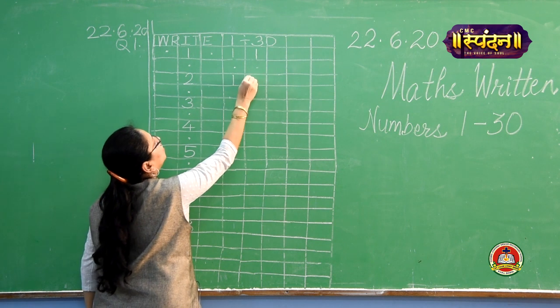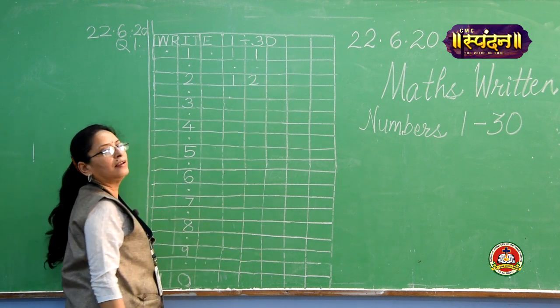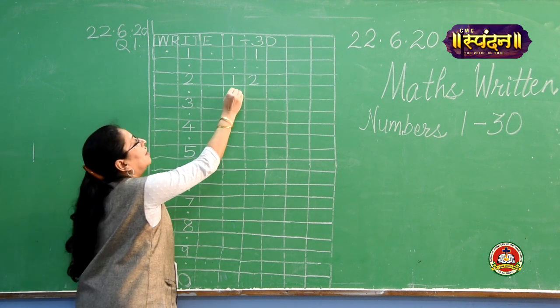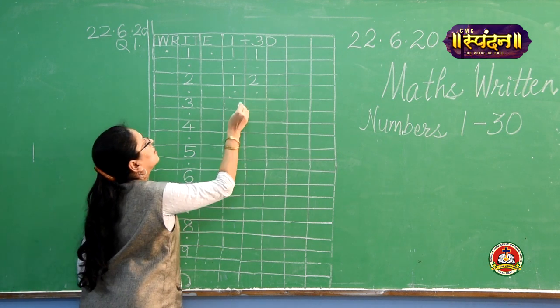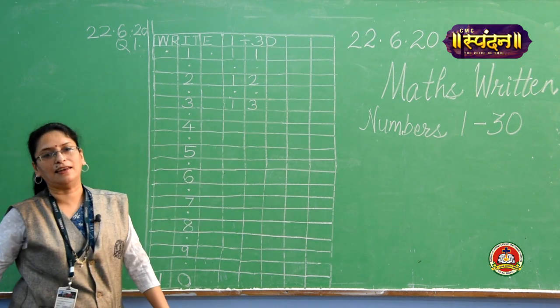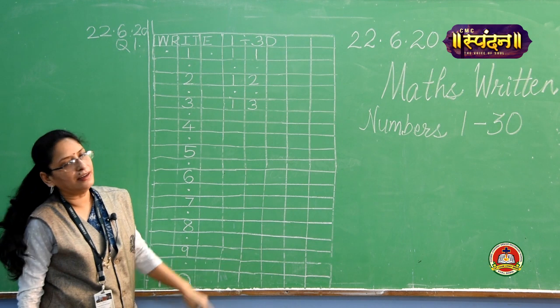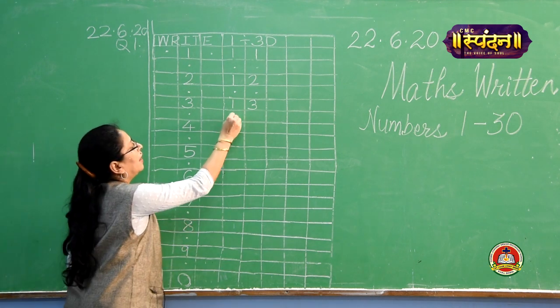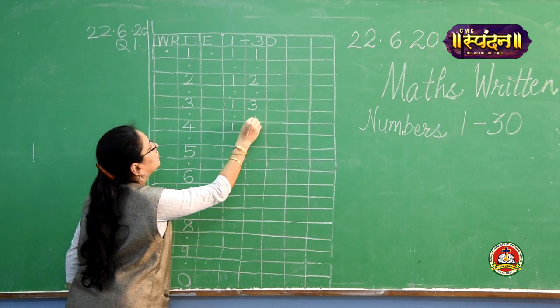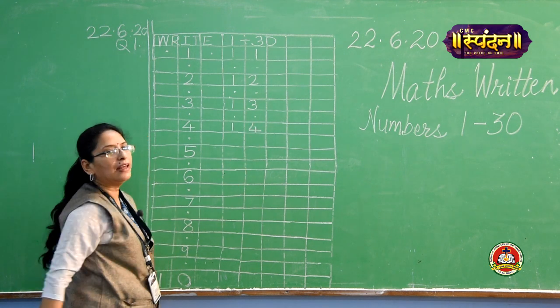Write 1, 2, 12. Again skip 2 boxes, write 1, 3, 13. 1 and 3, 13. Again skip 2 boxes, we will put the dots, write 1, 4, 14.